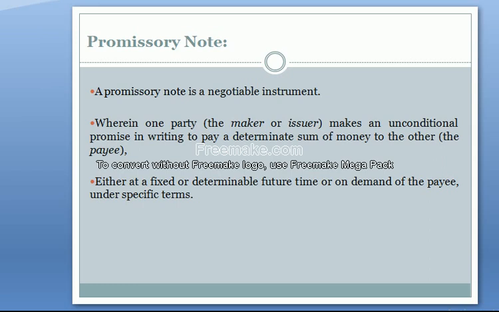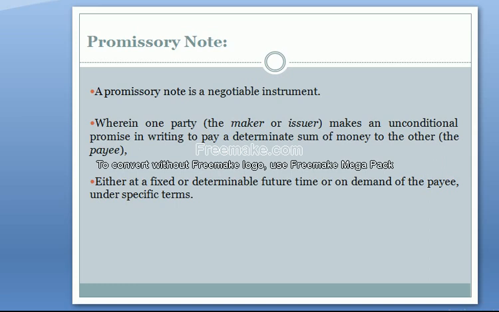So I make credit purchases from you, I take some loan from you, so I issue a promissory note to you.